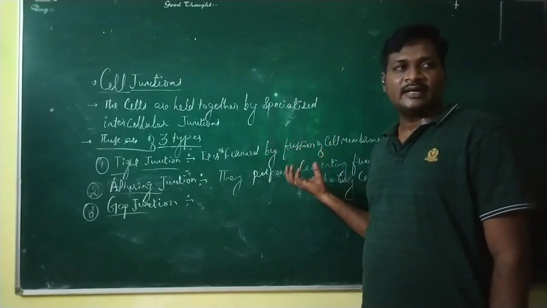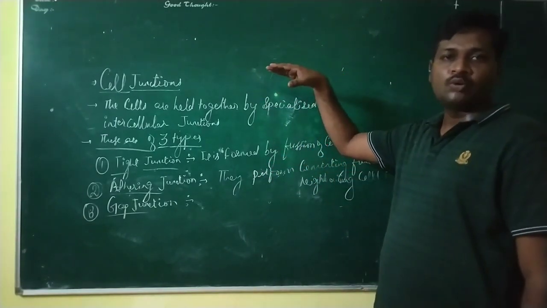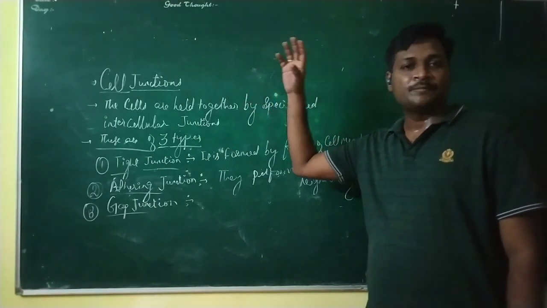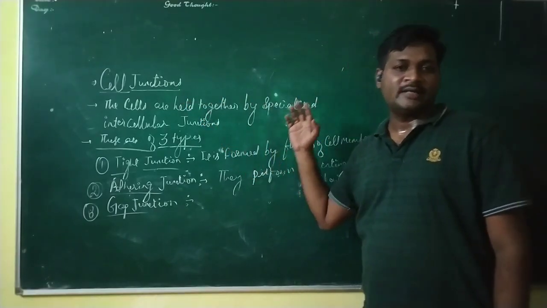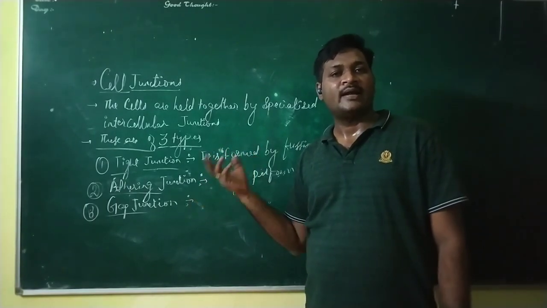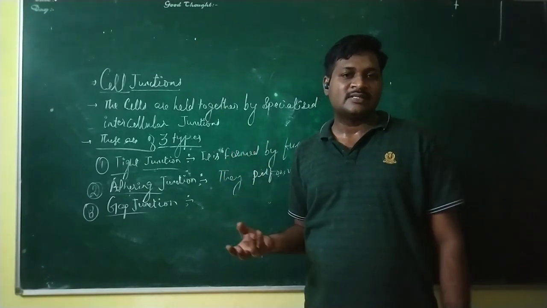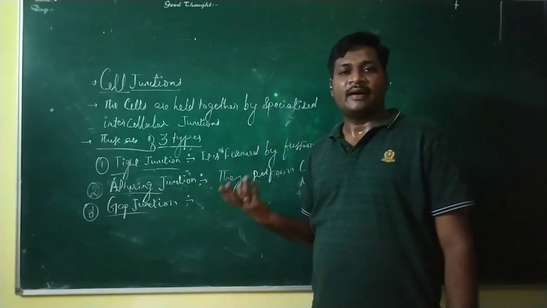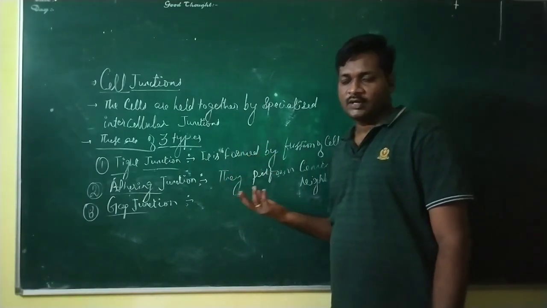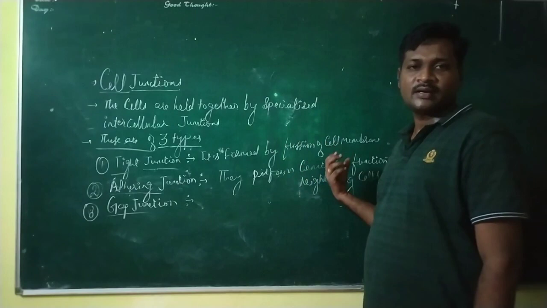We'll discuss the connective tissue in detail. We'll draw the outline of classification of connective tissue. We will see different types of connective tissue: the loose connective tissue, dense connective tissue, and the specialized connective tissue. In loose connective tissue, we will discuss the areolar connective tissue and adipose connective tissue. In areolar connective tissue, we will discuss examples like fibroblast, mast cell, and macrophages. Then in adipose connective tissue, we will discuss white fat and brown fat. Then in the dense connective tissue, we will discuss dense regular and dense irregular connective tissue.